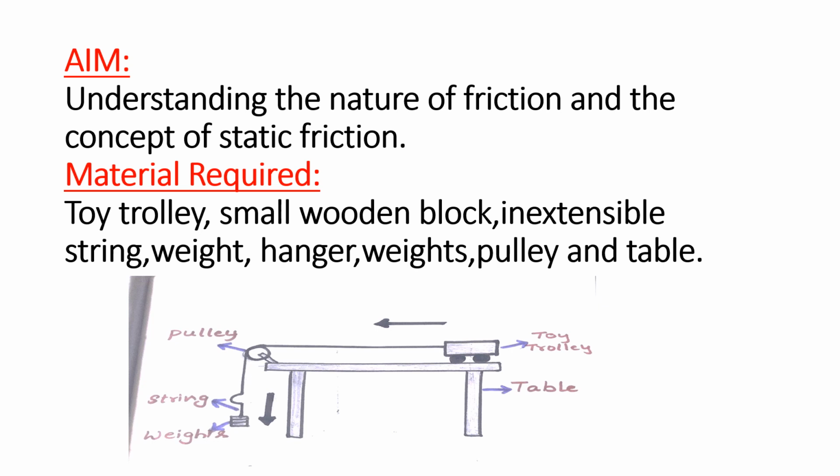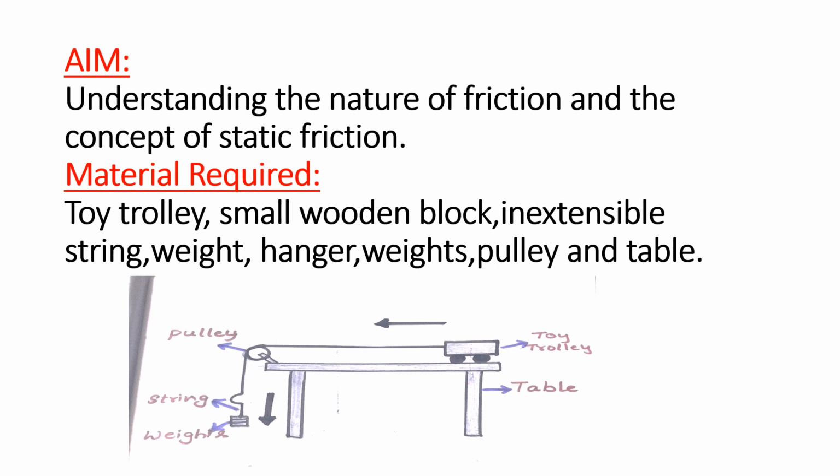Now when I keep adding weights to that hanger, at one moment the block starts moving. So the last weight we added to the hanger, as soon as the body started its motion, at that moment the friction acting is called static friction.